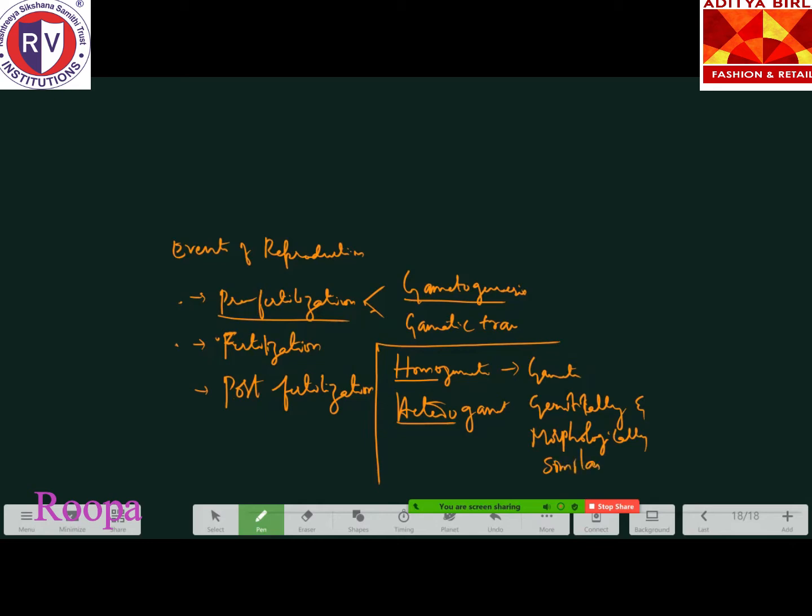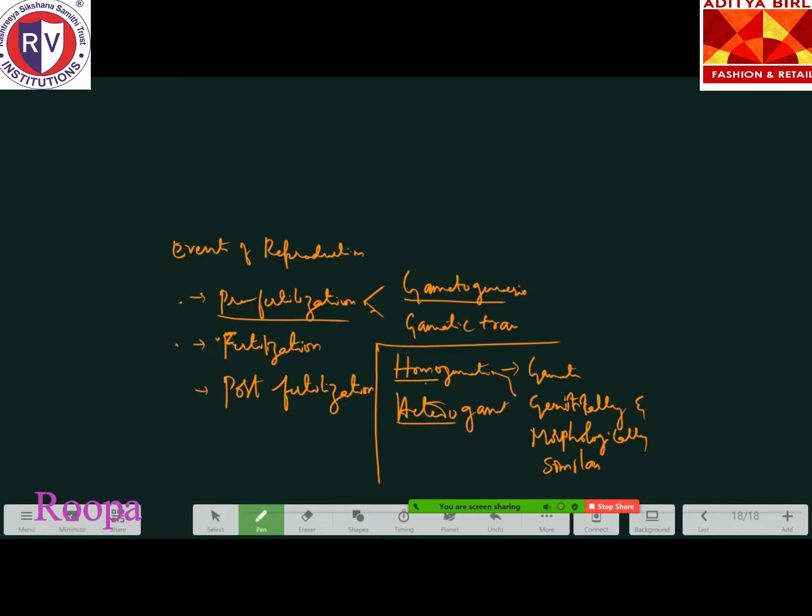We are discussing homogametes first. Homo refers to similar, right? So the gametes which are genetically and morphologically similar.